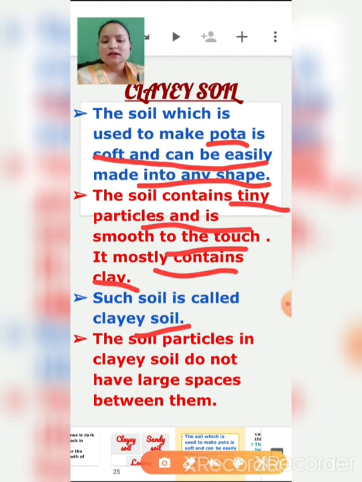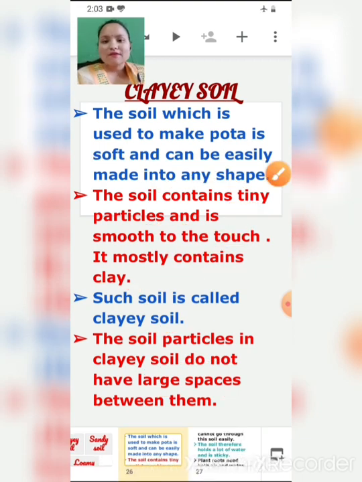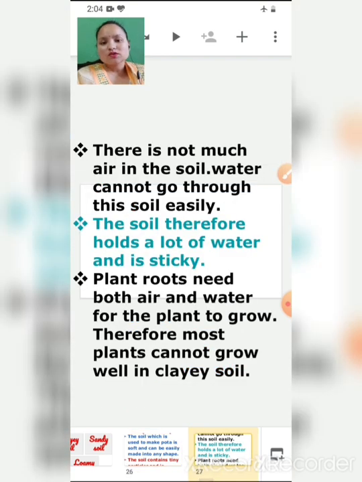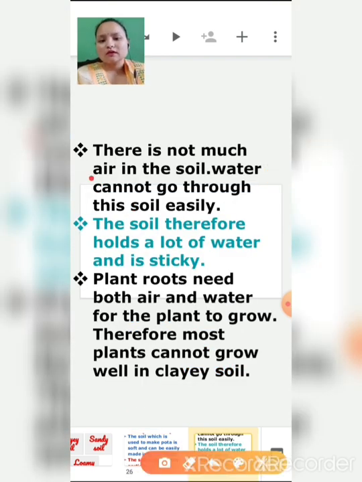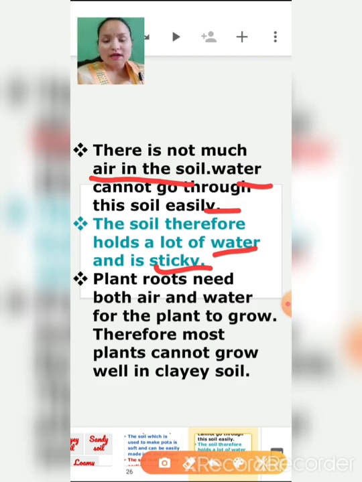The soil particles in clay soil do not have large spaces between them. So there is not much air in the soil, and water cannot go through this soil easily. The soil therefore holds a lot of water and is sticky. It can hold a lot of water but it cannot hold any air, so it is watery and sticky.